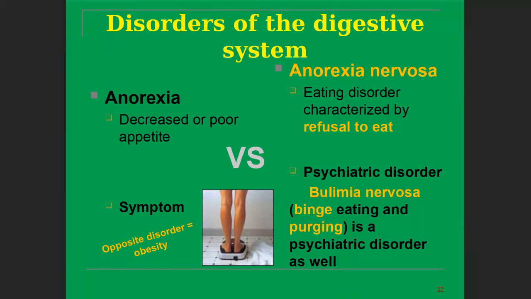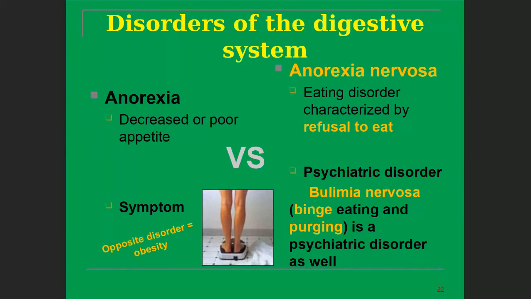Anorexia nervosa is another disorder, an eating disorder characterized by the refusal to eat. When they are allowed to eat anything, they refuse to eat it. There is also a psychiatric disorder called bulimia nervosa, which involves binge eating and purging.